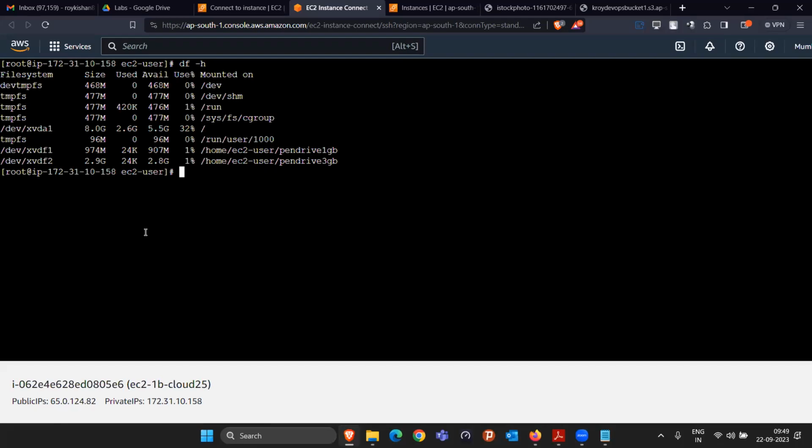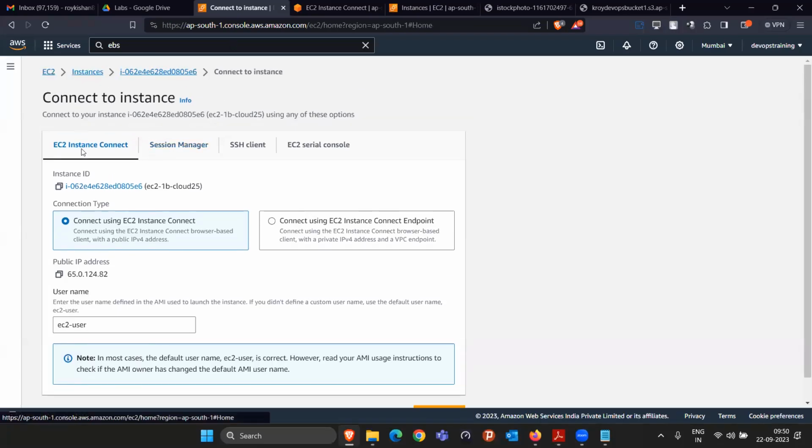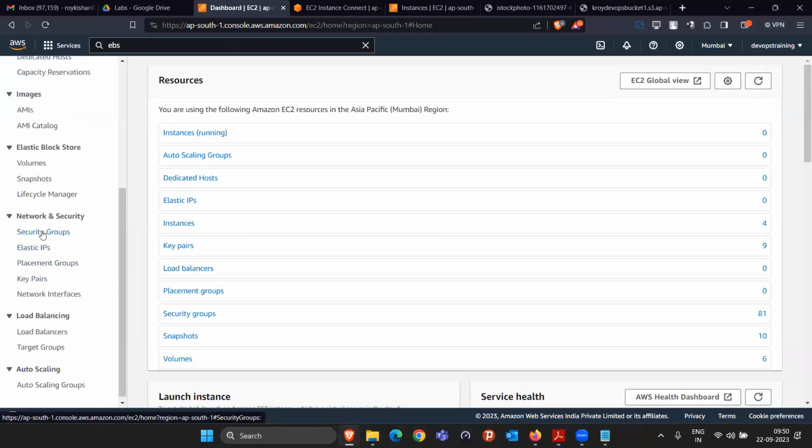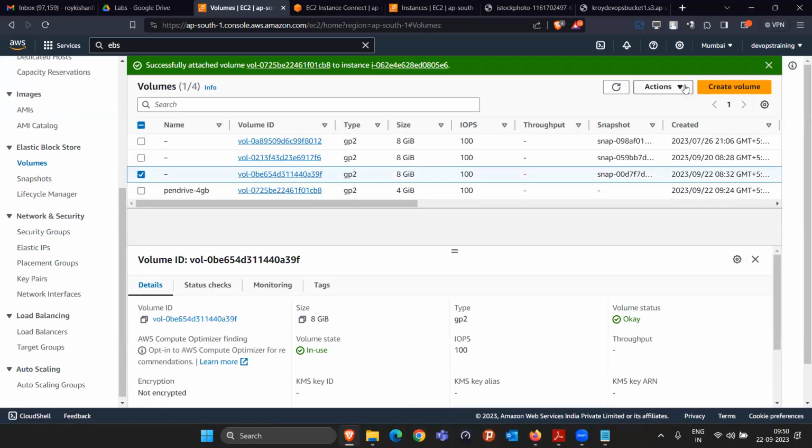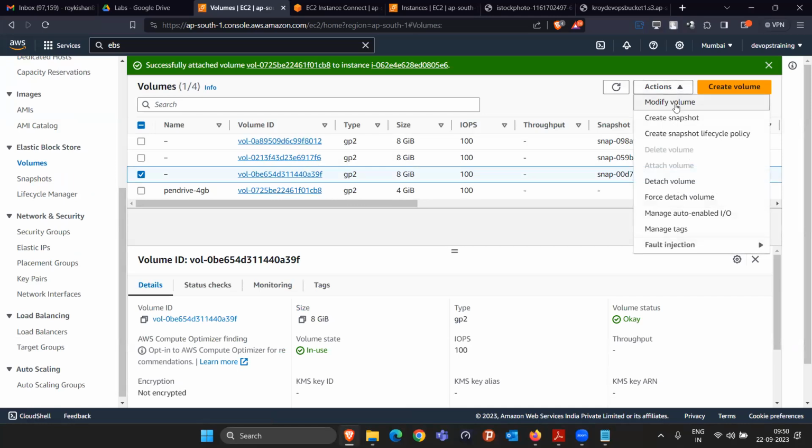But currently this 4 GB is allocated, right? One thing you can do is come to this EBS volume. There is an option called modify volume. This EBS volume size we can increase actually. See, so this one we can do.